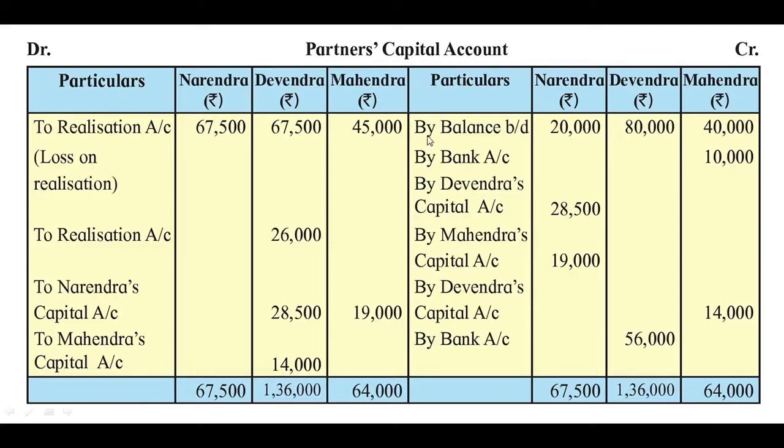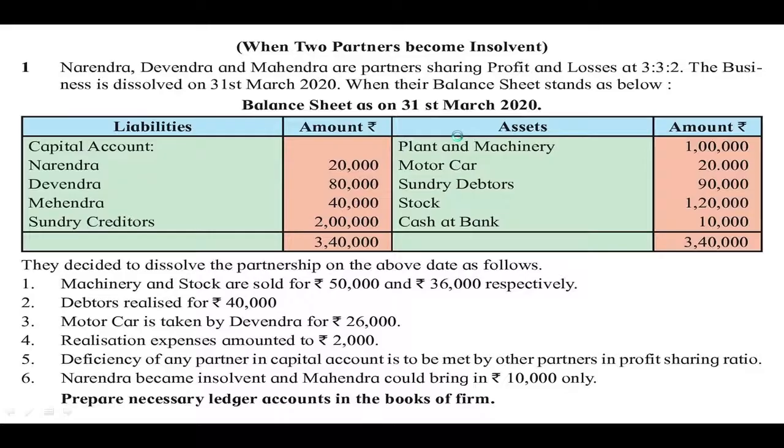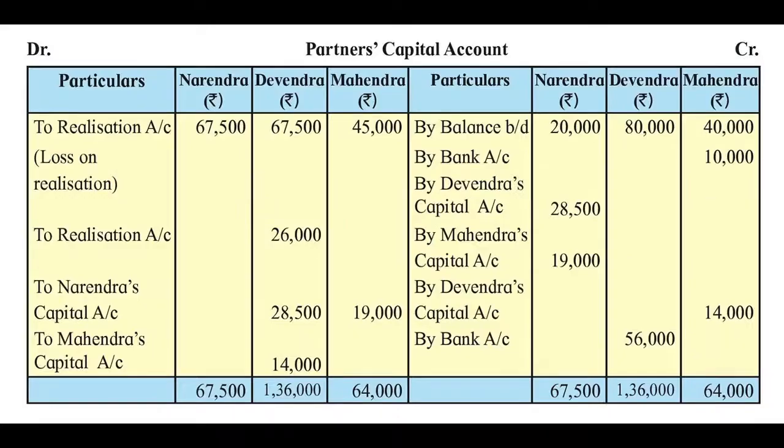First, on the credit side, we are going to record the entry for the opening balance, that is by balance brought down. And these amounts are given in the balance sheet under the liabilities. These are the capital amounts of all the three partners. So they are recorded as opening balance on the credit side of partner's capital account by balance brought down.